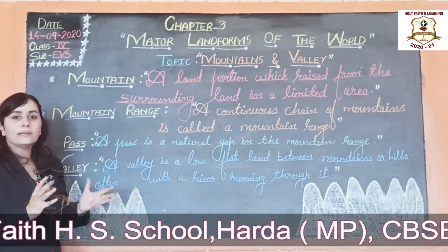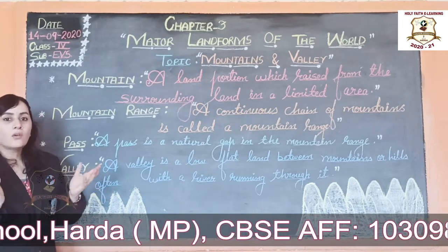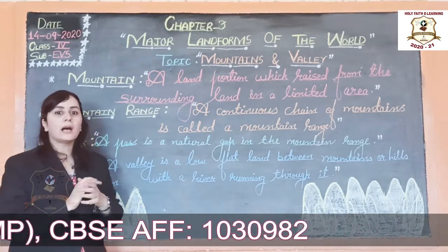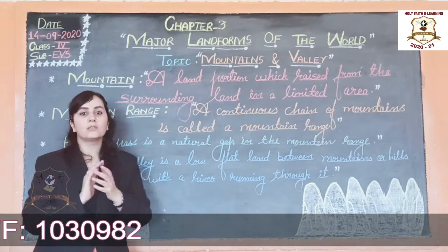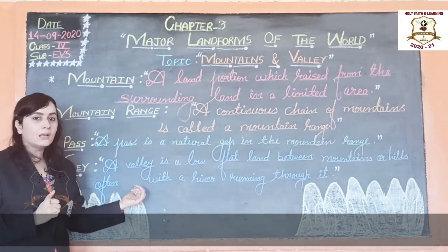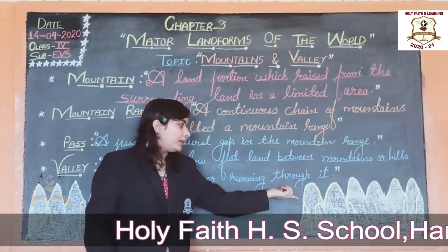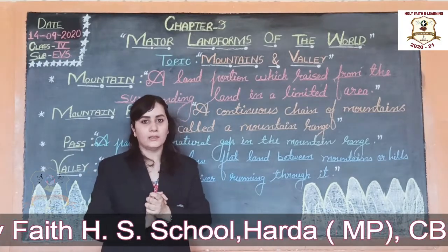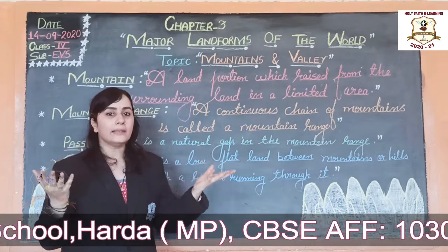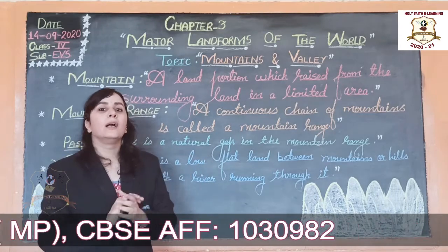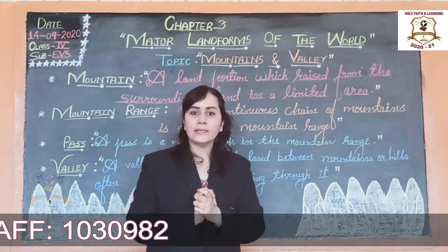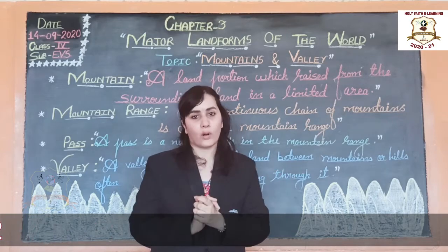Conical means pointed peak. For example, the Himalayas are young mountains with a conical peak, while the Aravallis are old mountains with a rounded peak. Now, which is the highest mountain peak in the world? Mount Everest is the highest peak in the world.